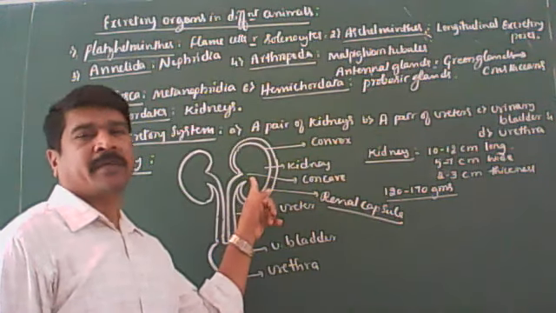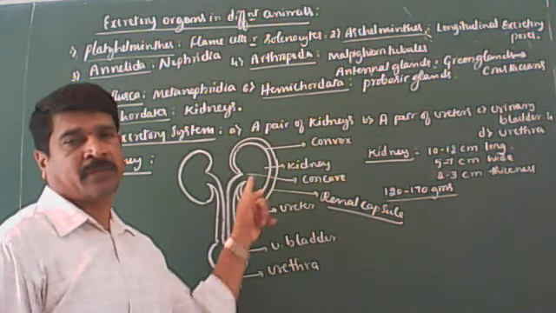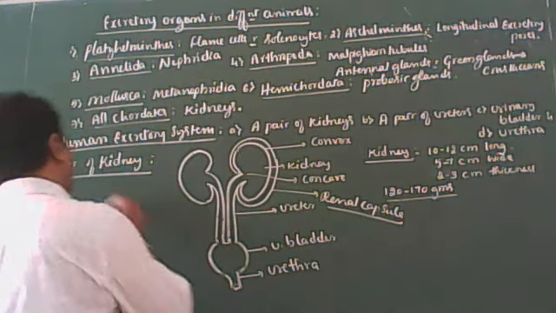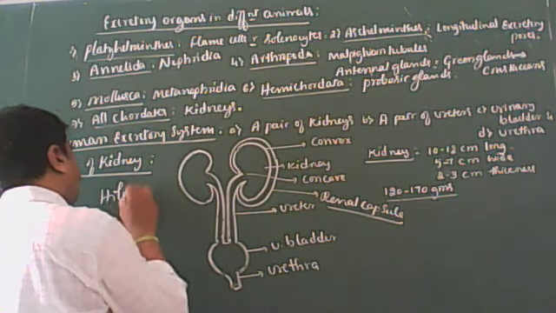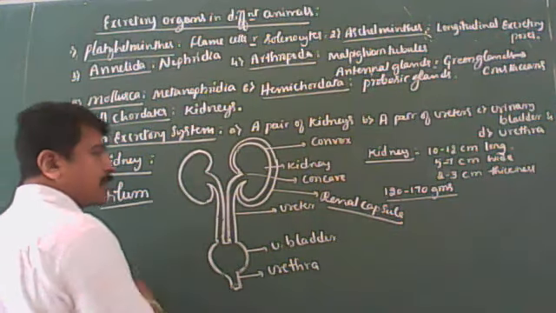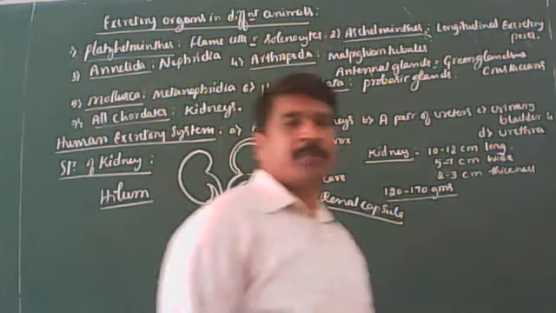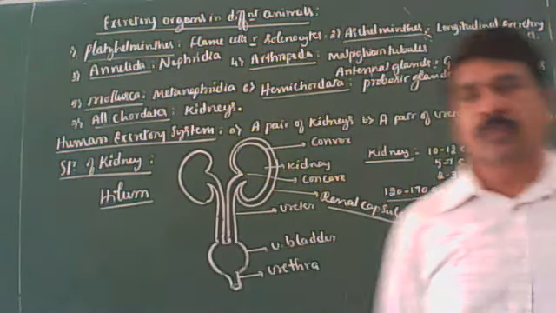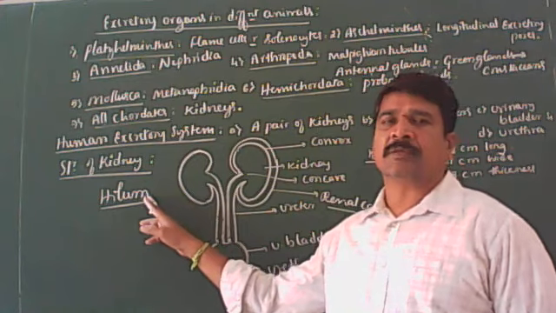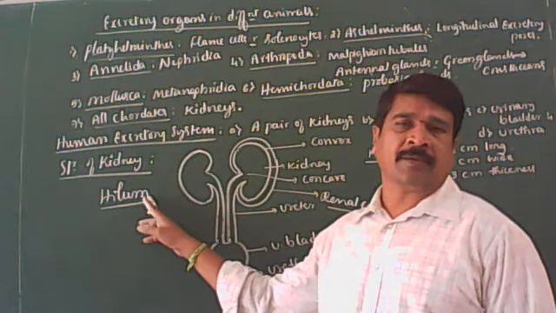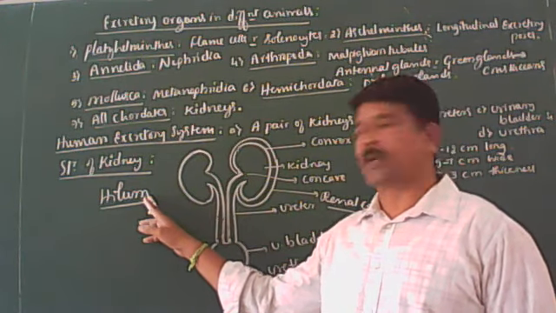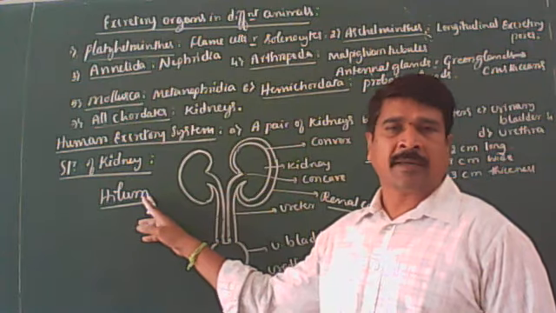At the center of the concave surface, there is a depression called the hilum, through which ureters, blood vessels and nerves enter. Clear? I think it is very clear.